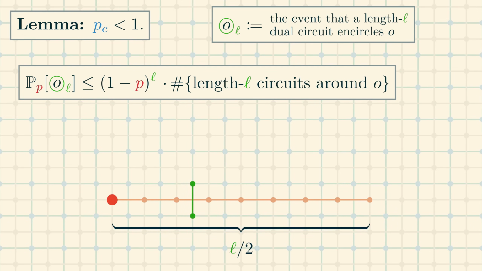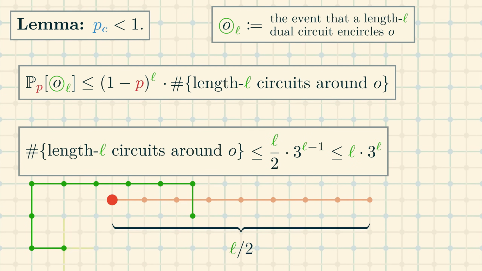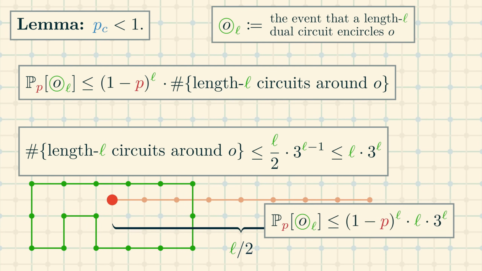After it crosses that primal path, there are 3 options for the dual circuit to continue, since again it must not backtrack. And there are at most 3 options at every step from here on out as well. So we obtain the following upper bound on the number of circuits around the origin which have length exactly L. Of course, in this upper bound we are again overcounting by a lot, because we did not even account for the fact that a circuit must finish where it started. But again, this upper bound will be enough for us.